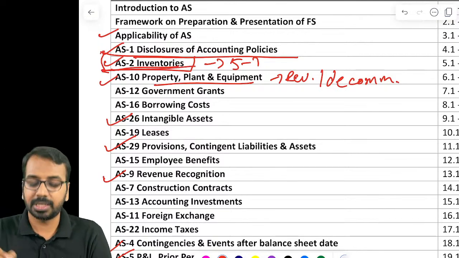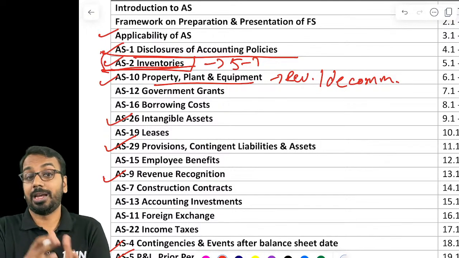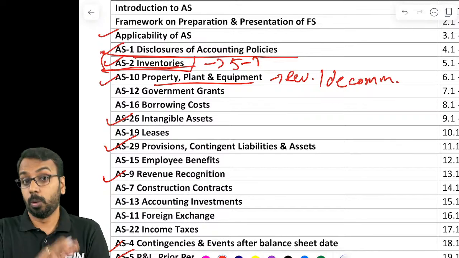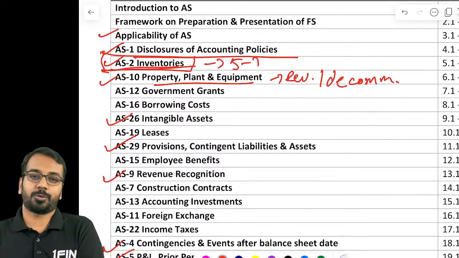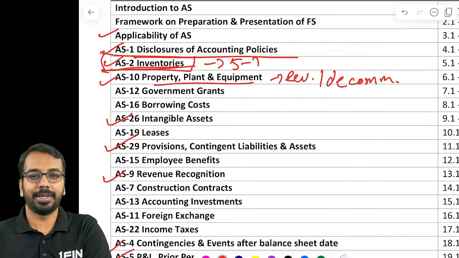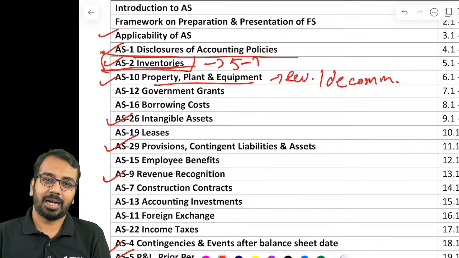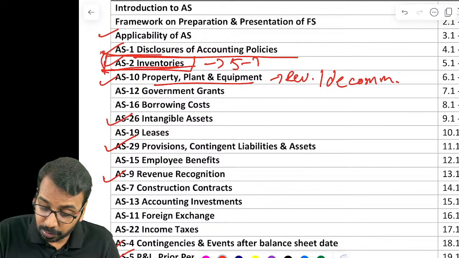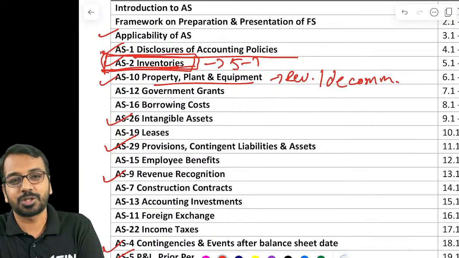When it comes to accounting standard 2 on inventories, remember what is the formula of valuation of inventories. Have a quick overview of weighted average and FIFO, lower of cost and net realizable value, and try to look at 2-3 complex questions. Now one thing all of you have to keep in mind is you will not be doing all the questions again while revising, otherwise it is not a revision. So when I say revision, are you able to remember the important concepts of AS2, and are you able to solve the complex questions of AS2?